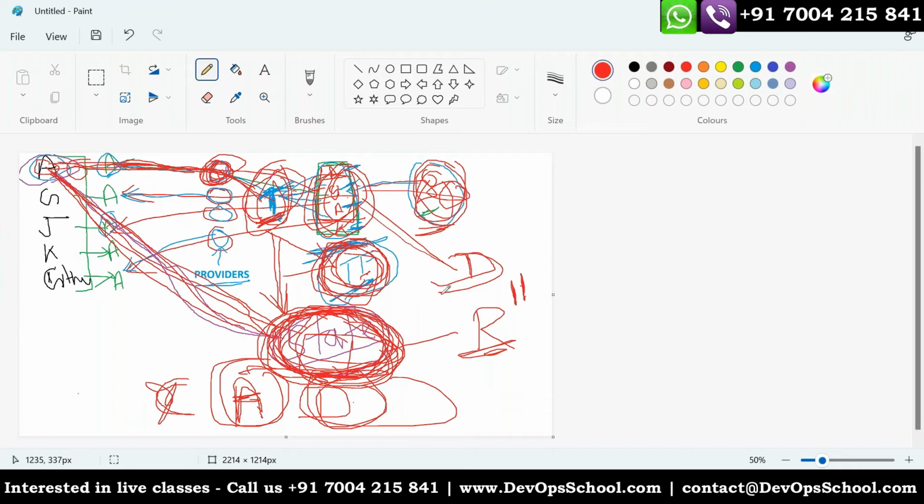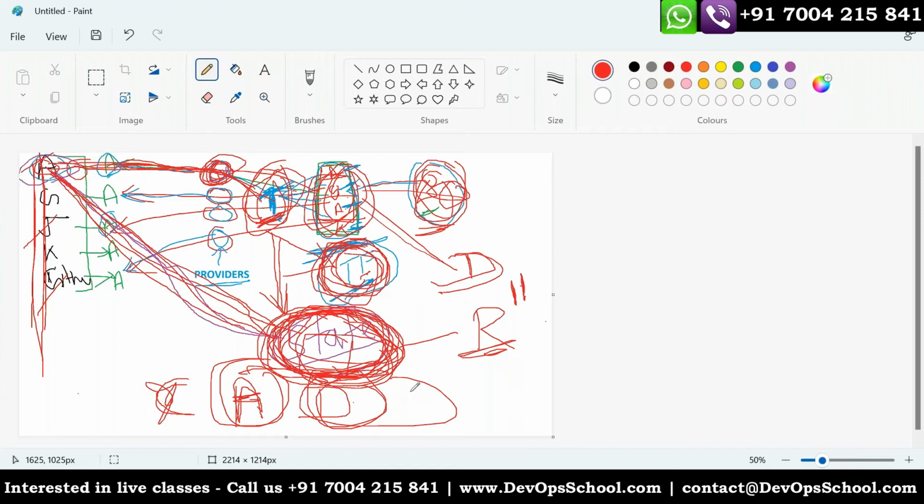Yeah, the benefit is only one: Terraform code which will work for all the providers. I repeat, all. You don't need to write a separate code for this. Azure, AWS, Google, Kubernetes, this, that, which I showed you. For everything, you have to write only one Terraform code, and you can do everything from one Terraform code. That's the advantage. So you are writing a code for infrastructure which has hundreds of tools using Terraform.